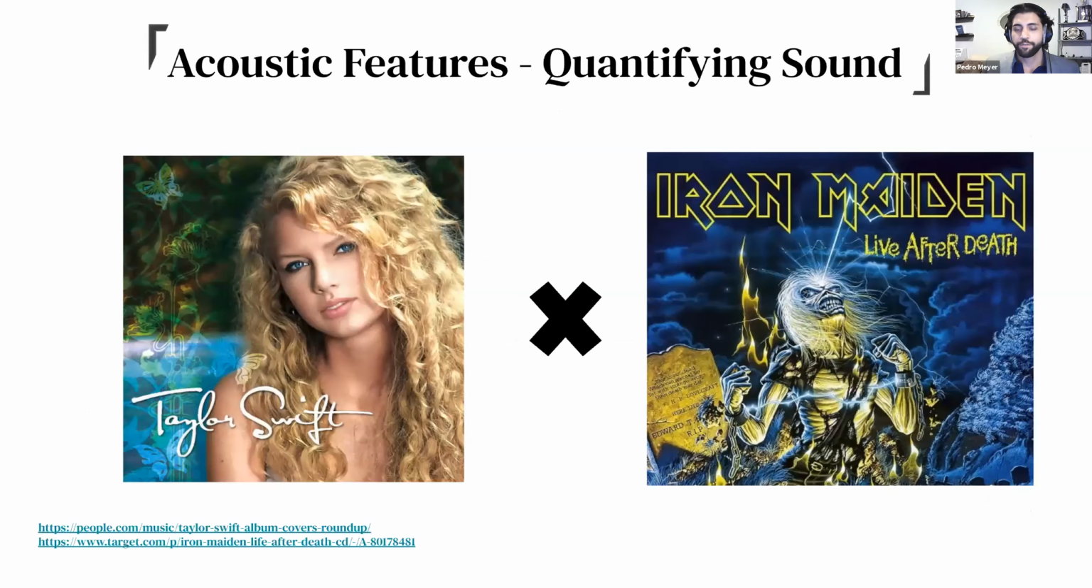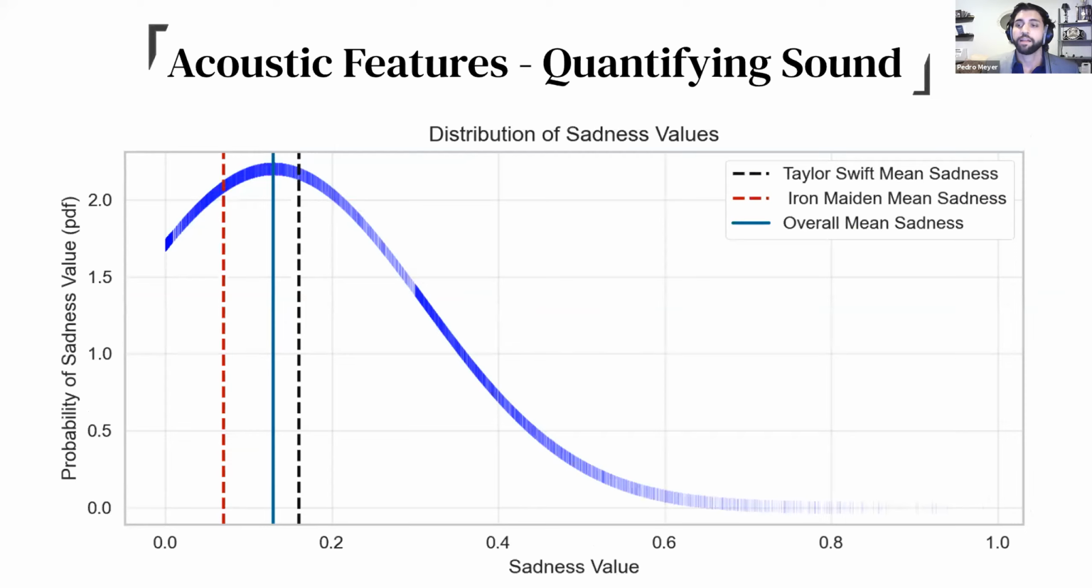So for sake of illustration, let's compare the average sadness score for these two artists. You don't need to hear either one of them to imagine that Iron Maiden is going to have a lower sadness score than Taylor Swift based on looks alone. So plotting the average sadness score for each one of these bands, that is exactly what we see. The red line is Iron Maiden's mean sadness score, and it's much lower than Taylor Swift's, which only means that an average Iron Maiden song is much less sad than a Taylor Swift song, which is to be expected.